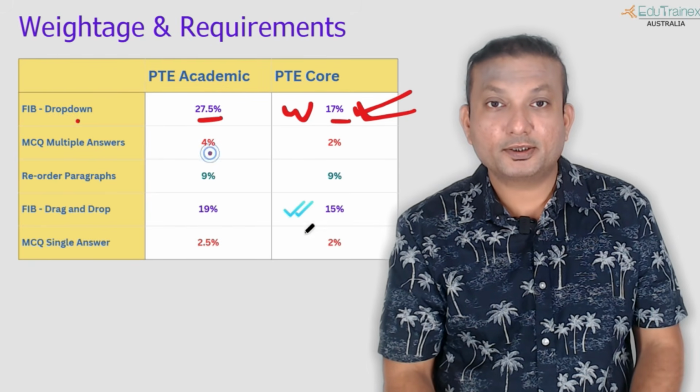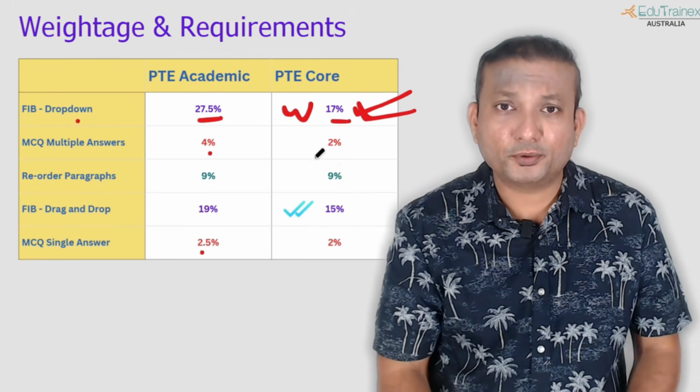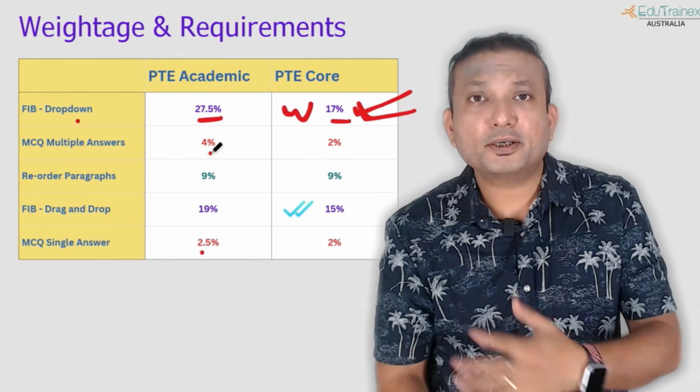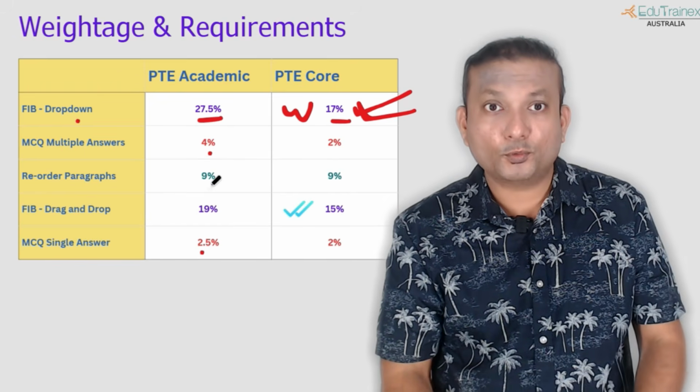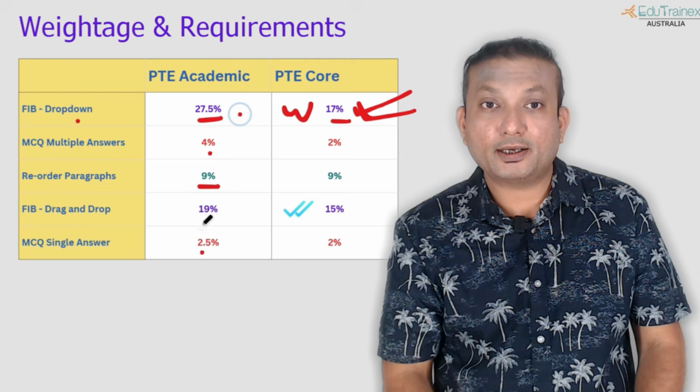Multiple choice, single answer, multiple answer are already shown in red. Red means just ignore it. Okay, academic guys, don't bother to attempt it. Just click on something, move next. Don't waste your time. Where you need to spend time is over here, and the last one is over here,